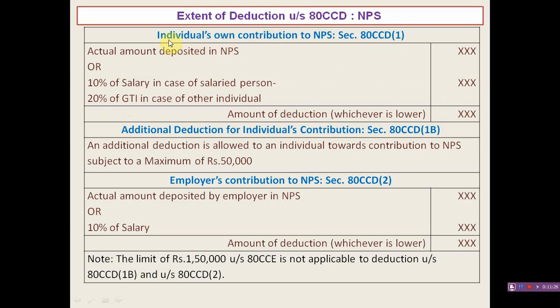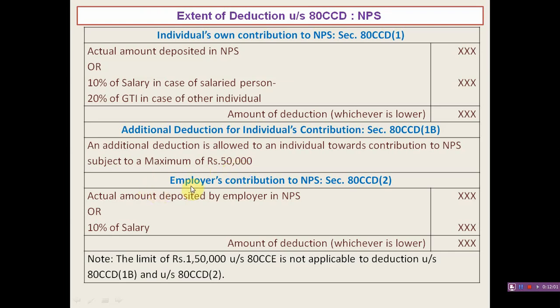If an individual or employee has contributed himself towards the NPS, he can get a deduction under section 80CCD1. If an individual has his own contribution under 80CCD1, he can get an additional deduction under section 80CCD1B. The maximum amount under this section is rupees 50,000.